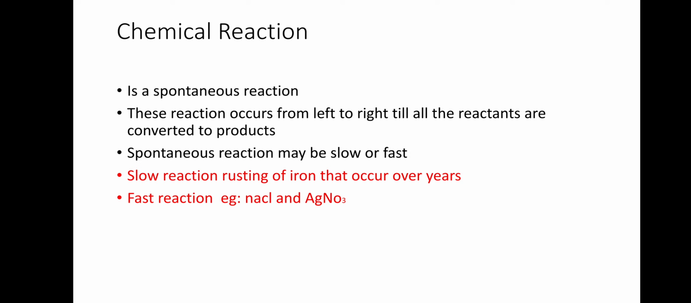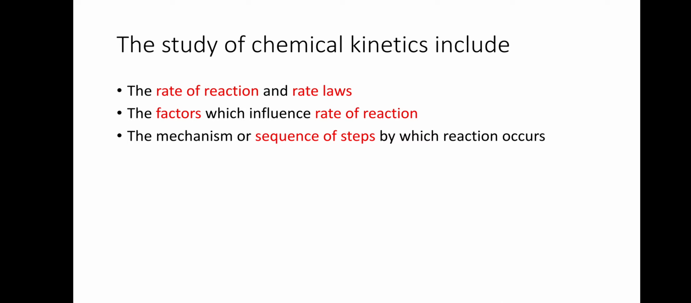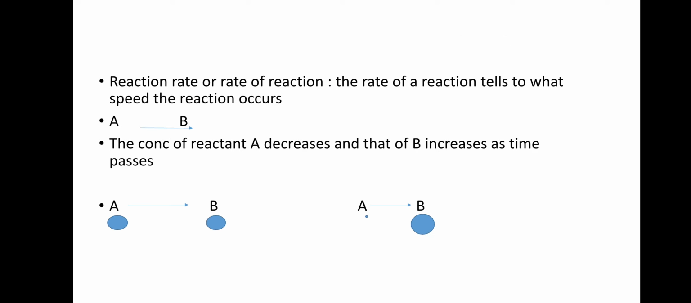In the fast reaction example, AgCl precipitate is formed when AgNO3, silver nitrate, is added to the aqueous solution of sodium chloride, where the N is capital, so NaCl. So this is about the chemical reaction. In chemical kinetics we are going to talk about the rate of reaction, the rate law, the factors which influence the rate of a reaction, and the sequence of steps which occur in a reaction. Next, reaction rate, which we can also call the rate of a reaction, same thing.